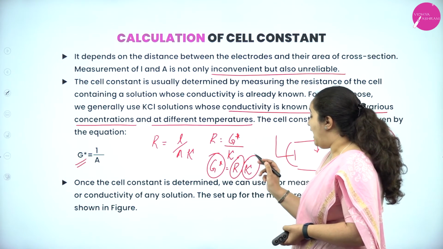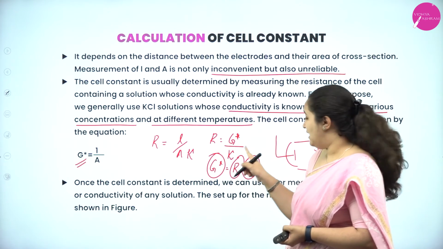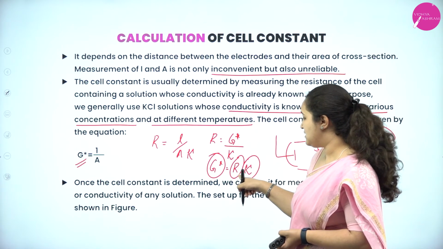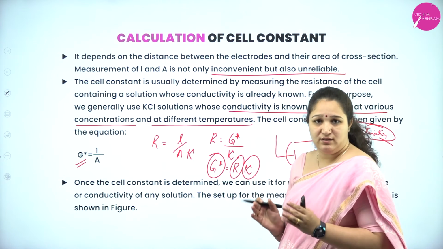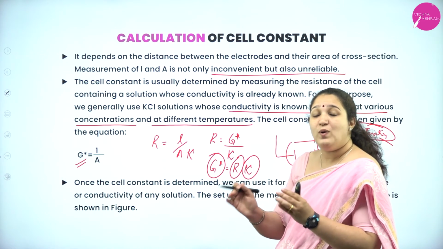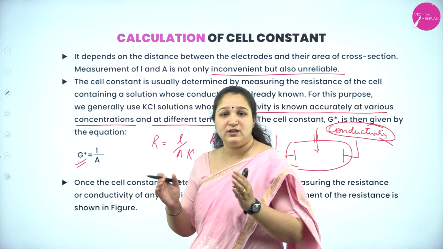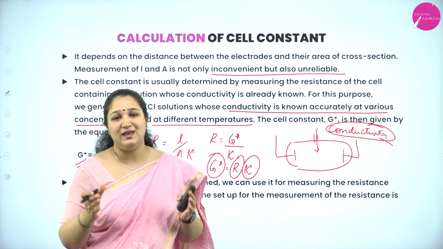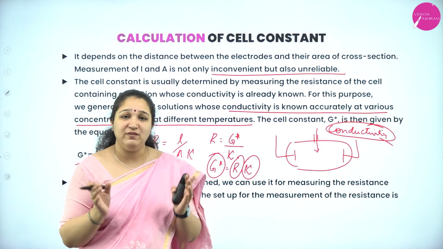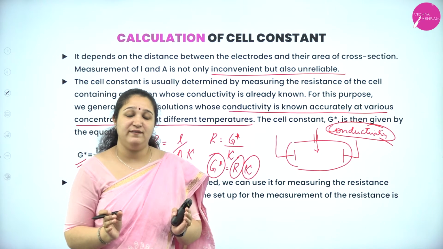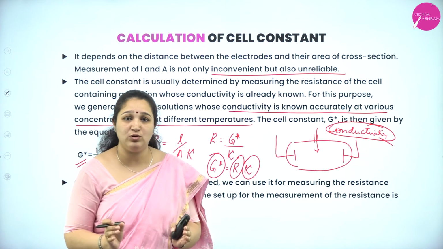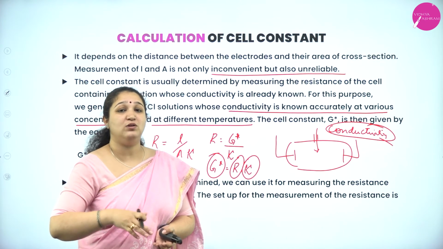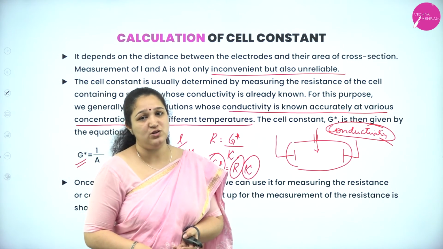So, I'll use the solution whose conductivity is already known, connect it to the Wheatstone bridge and find out the resistance. Then I will get the cell constant. Once I get the cell constant of the conductivity cell, we discard the solution and fill the conductivity cell with the ionic solution whose conductivity is unknown. You have to find out the conductivity of that particular solution.